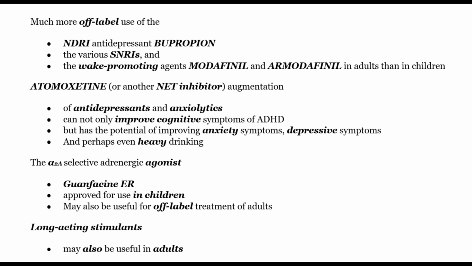Atomoxetine augmentation of antidepressants and anxiolytics can not only improve cognitive symptoms of ADHD, but has the potential of improving anxiety symptoms, depressive symptoms, and perhaps even heavy drinking. The alpha-2A selective agonist Guanfacine ER, approved for use in children, may also be useful in off-label treatment of adults, as can be long-acting stimulants.